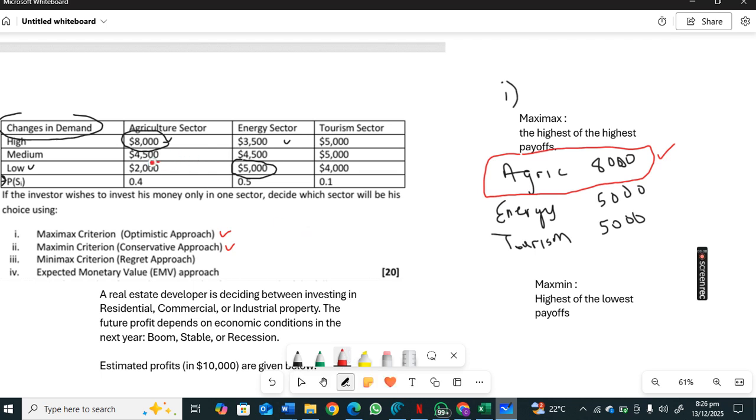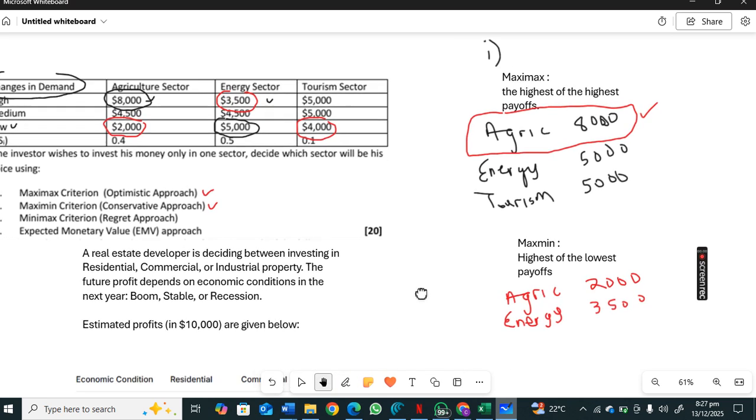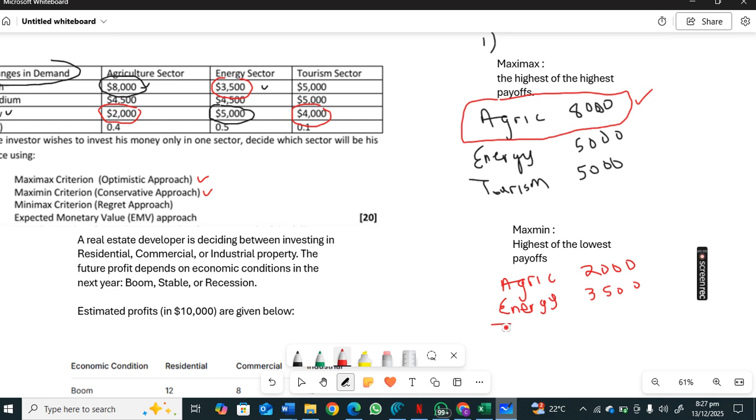So we come to agriculture sector. The lowest payoff is 2,000. Energy sector, the lowest payoff 3,500. Tourism sector, lowest payoff is 4,000.